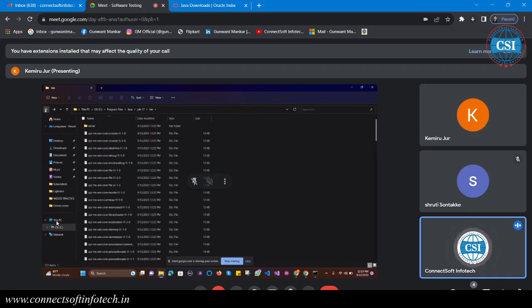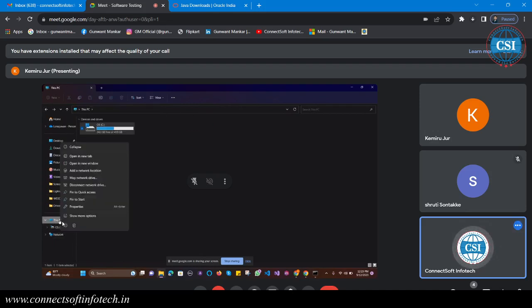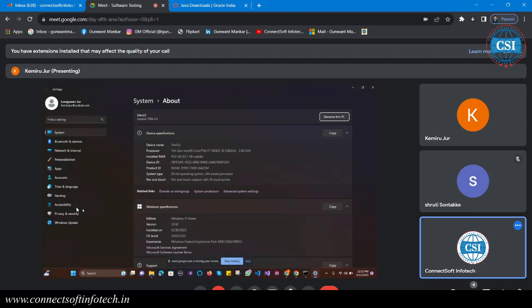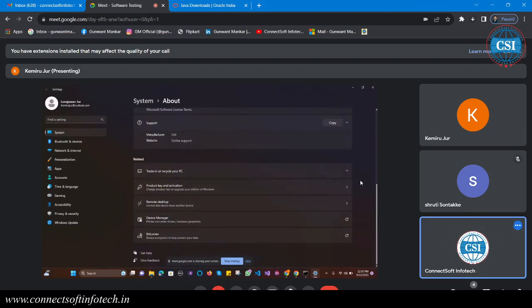Just right click on that one and click on properties. Okay, in the properties, scroll down.